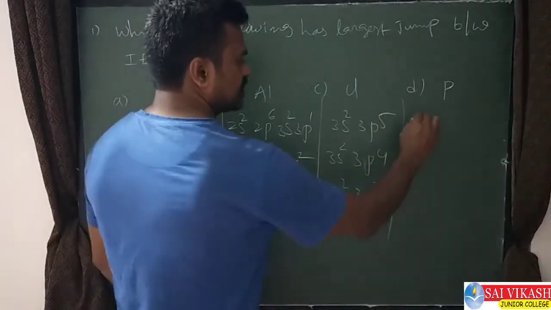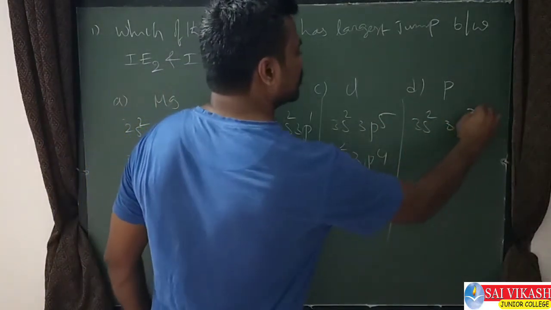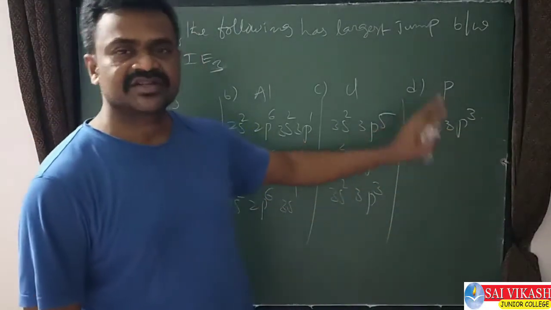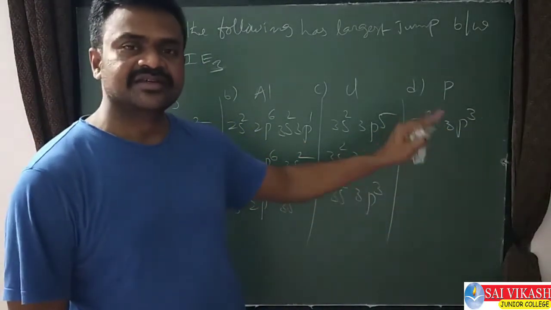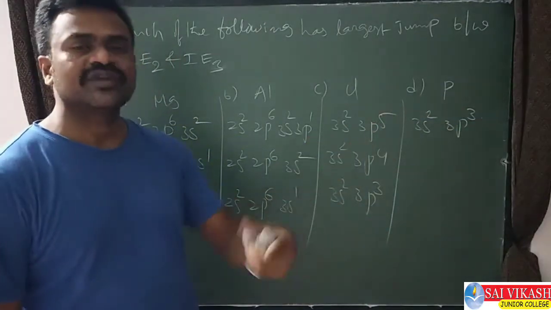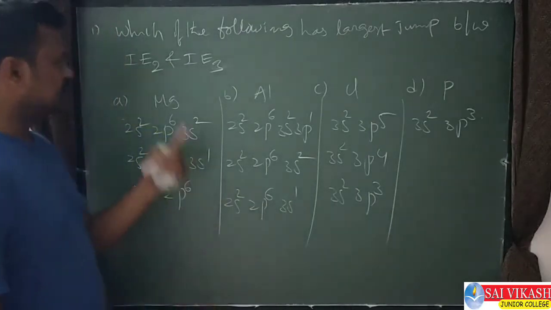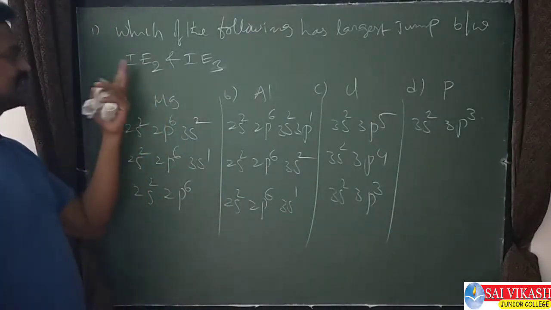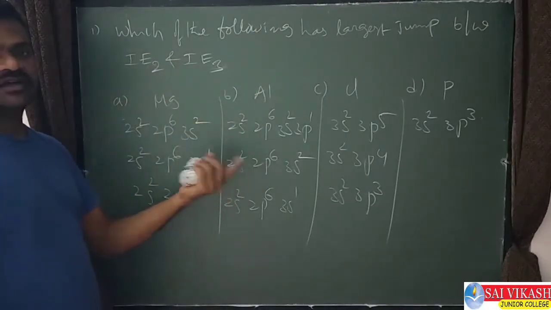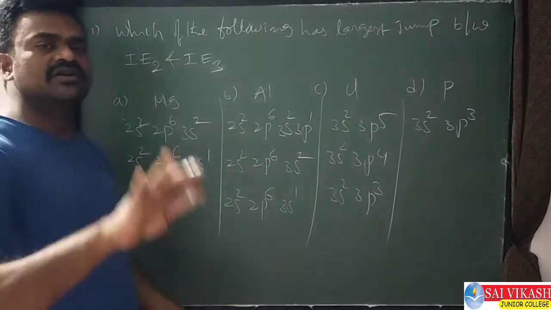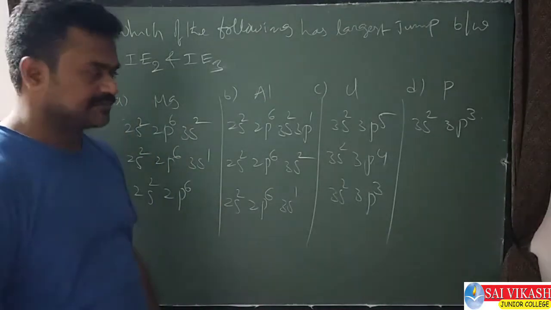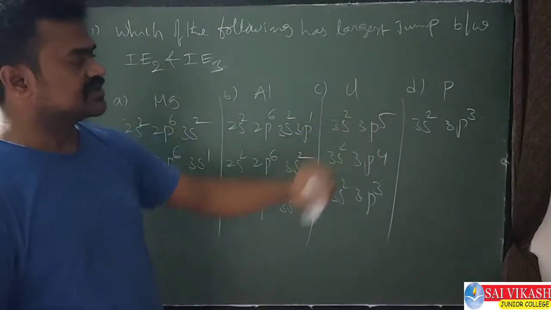So phosphorus. Phosphorus is 3s2, 3p3. Basically it has a stable half-filled configuration, so the first ionization enthalpy will be more in this. So removing the first electron is difficult, but they are asking that the first should be removed easily, the second also removed easily, but from second to third there should be a larger difference. Means removing the third electron should be difficult in which of the following cases. Here the first electron itself is difficult.